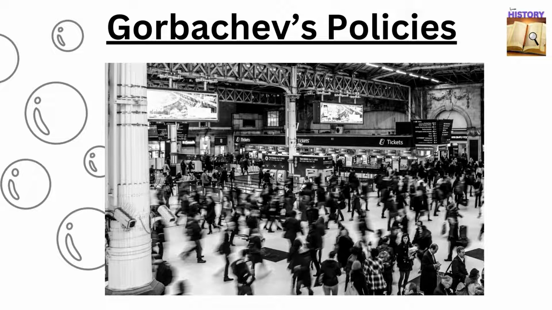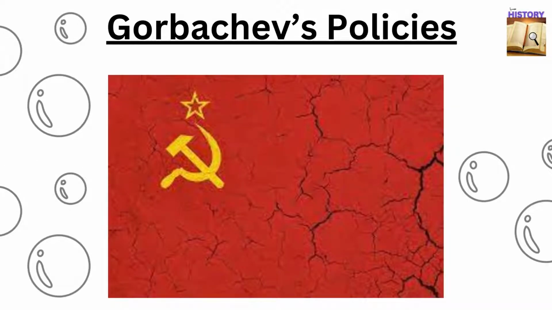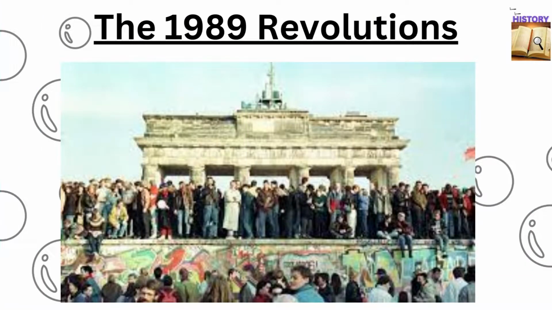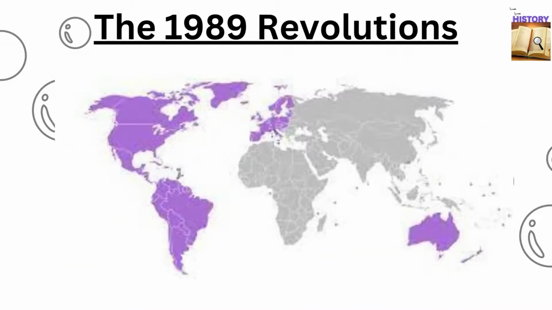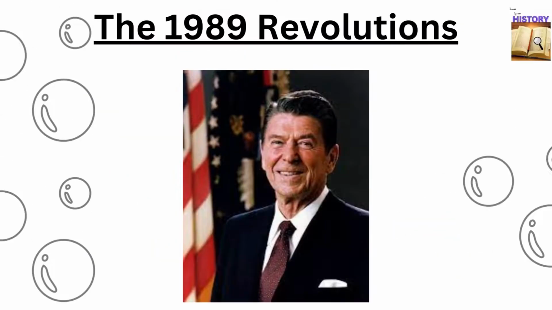Seizing on their new powers to organize and speak out against the government, they began to demand the total end of Soviet rule. The 1989 revolutions. Gorbachev believed the health of the Soviet economy depended on building better relationships with the West, especially the United States.